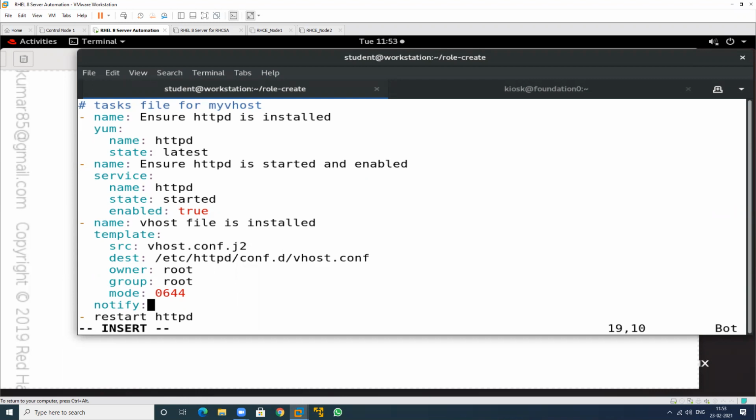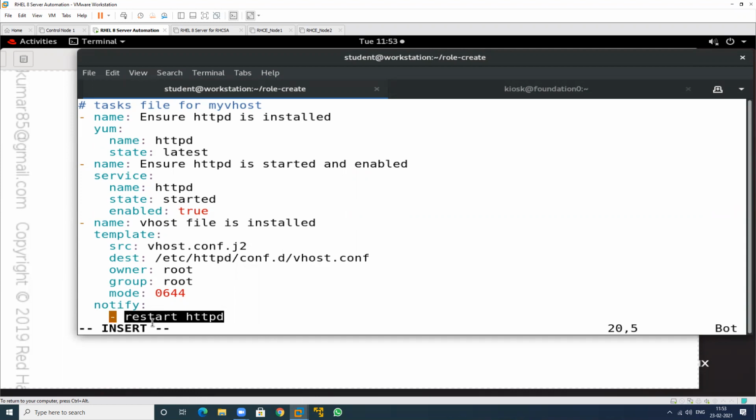When there is any change, it will store the value in a particular variable. This is the name of the variable. It will store the update in the variable. Then the update value will be informed to the handler. Then the handler restarts the service.